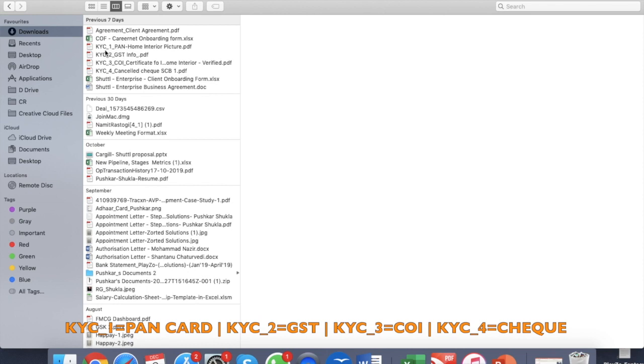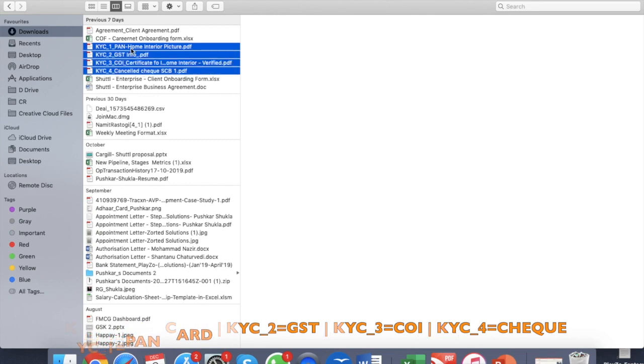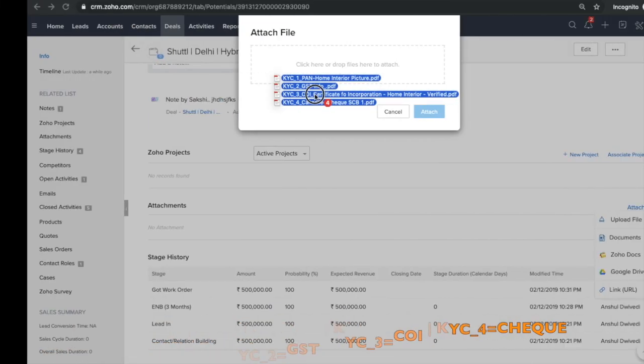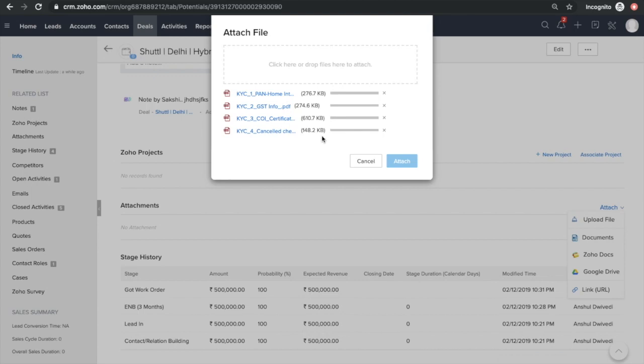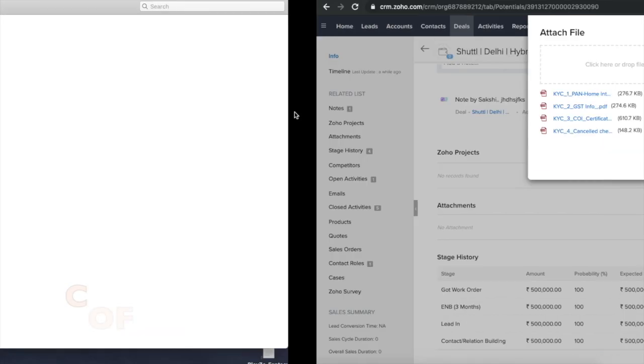So I have already mentioned KYC document 1, which is PAN card, KYC document 2, which is GST form, KYC document 3, which is COI, KYC document 4, which is cancelled check. So I'll select the KYC altogether first. I'll drop them, right? So these are the KYC documents which I'm uploading.